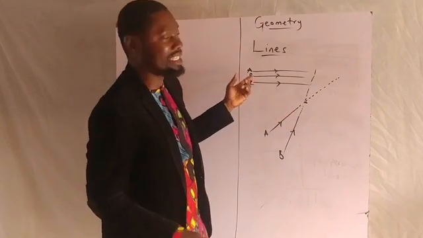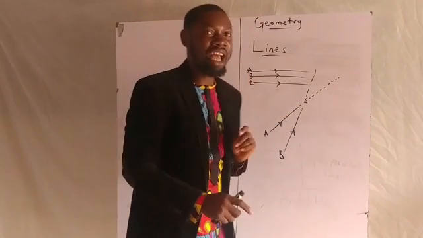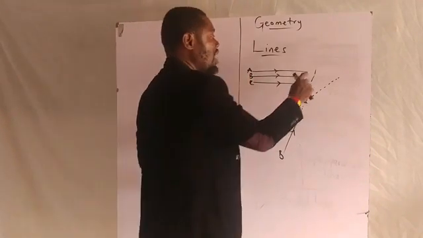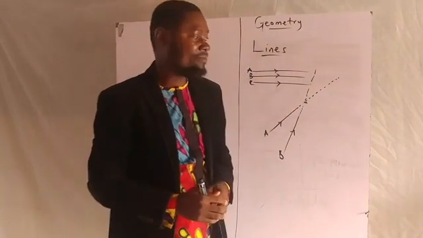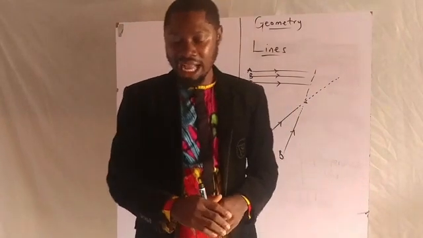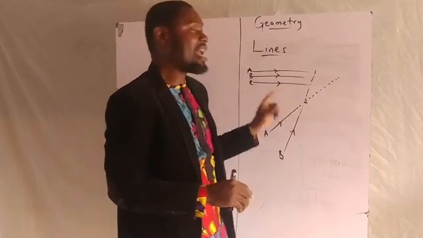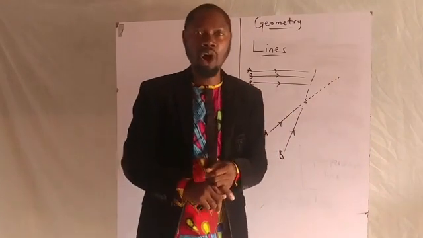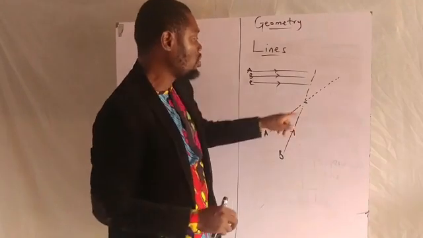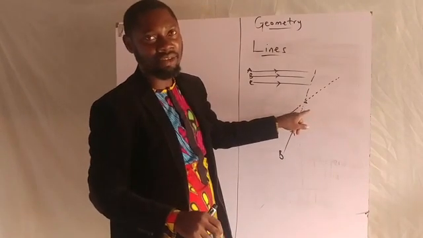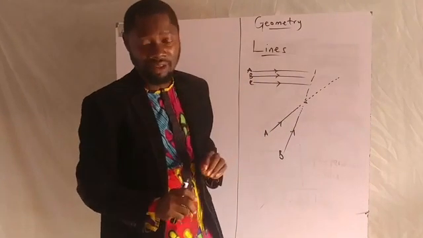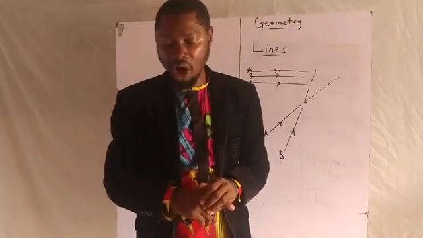But these other lines here, line A and B, can never meet at a point. Even if you extend them indefinitely, the two lines cannot meet at any point. Parallel lines do not intersect. Parallel lines do not meet at a point. Parallel lines do not intersect like these lines. They will not meet at a point.